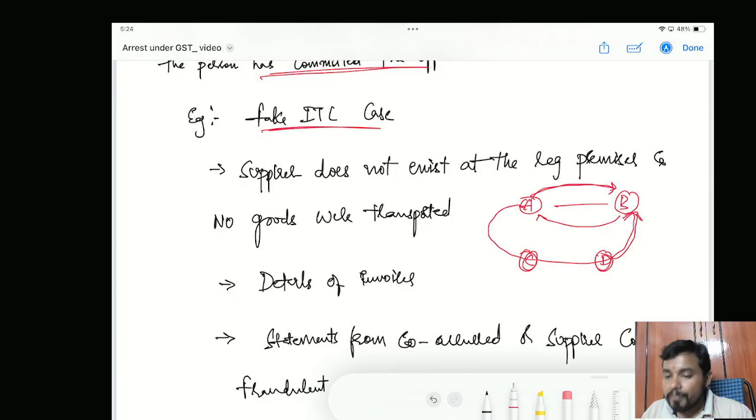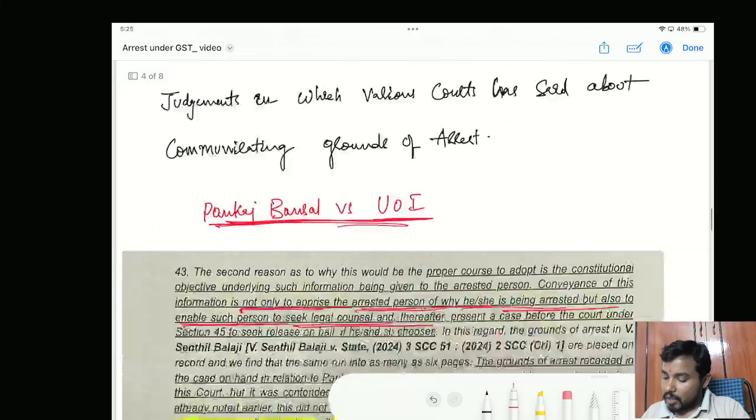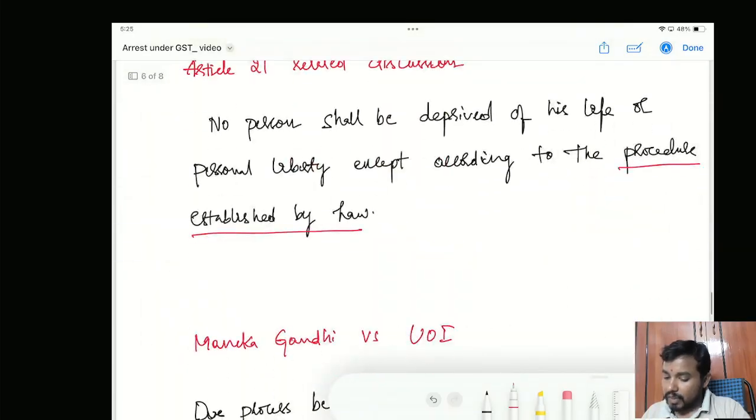Now coming to the reality aspect, in many instances, the GST authorities fail in communicating the grounds of arrest properly. So if the grounds of arrest have not been communicated properly in writing, that itself can be a ground to save the person from arrest. So this is one aspect. I hope we have covered the grounds of arrest.